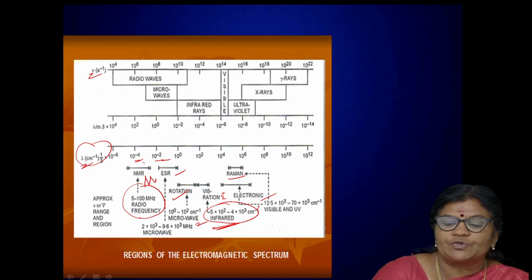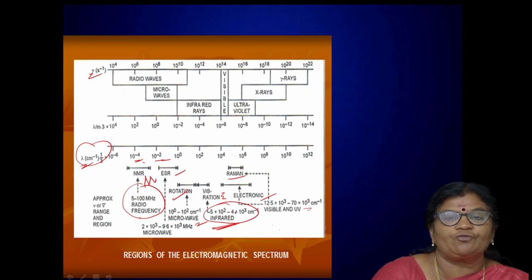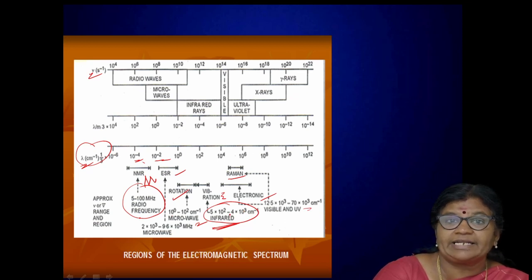So listen carefully: if a molecule absorbs the visible and UV range of frequency, a frequency between 10 power 3 to 70 into 10 power 3 centimeter power minus 1, then there occurs an electronic energy level transition. Got it? Similarly, if a molecule absorbs a radiation between 5 into 10 power 2 to 4 into 10 power 3 per centimeter, then that is the infrared region.